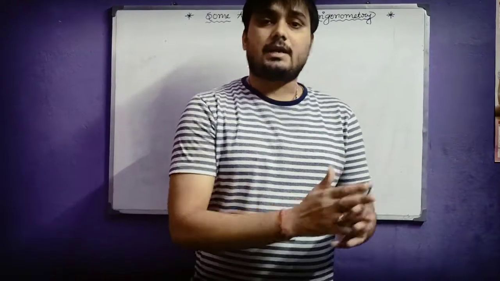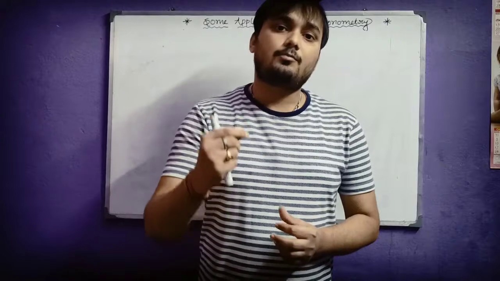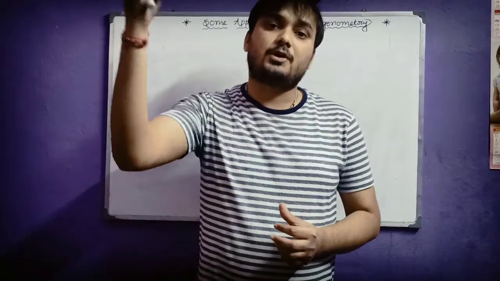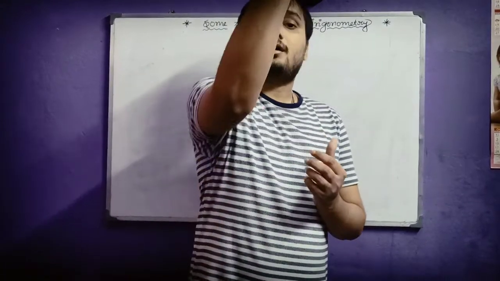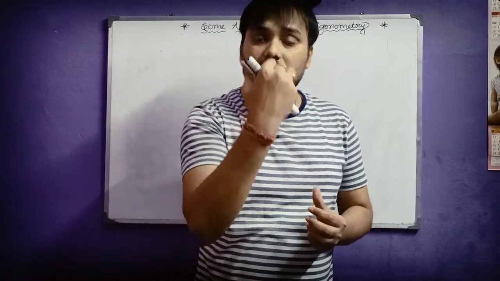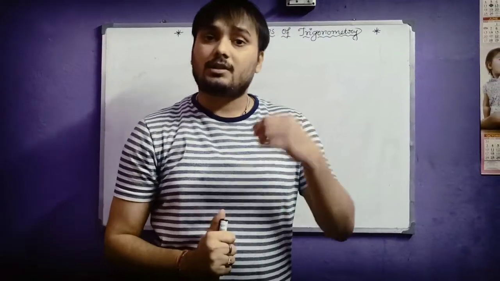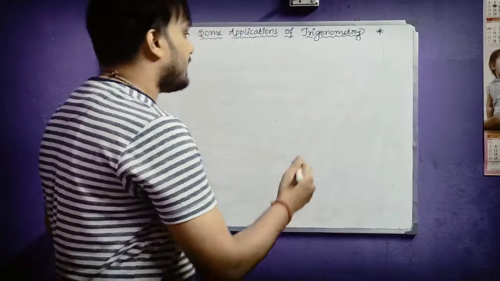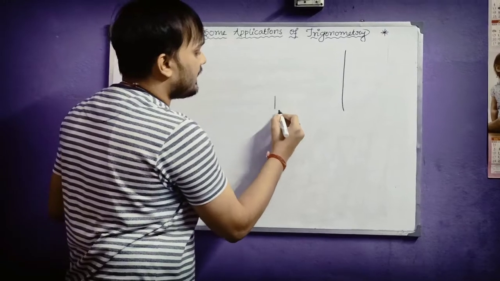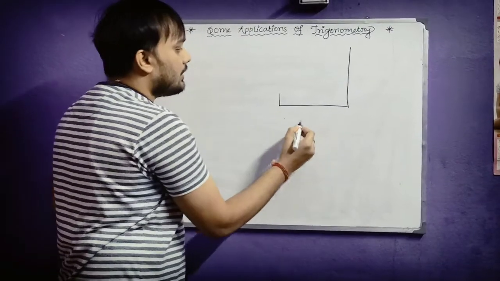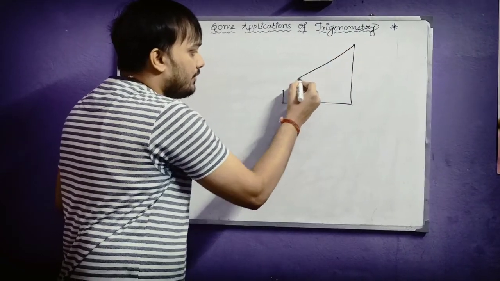Suppose you are standing on the ground and there is a big tower in front of you, and you are watching the topmost point of the tower. You are standing on the ground, so your head will be tilted upward and your eyes will make an angle with that topmost point of the tower. That is called the line of sight. Suppose this is the tower and you are standing here. This is the ground, so you will be seeing the top point of the tower at this angle.